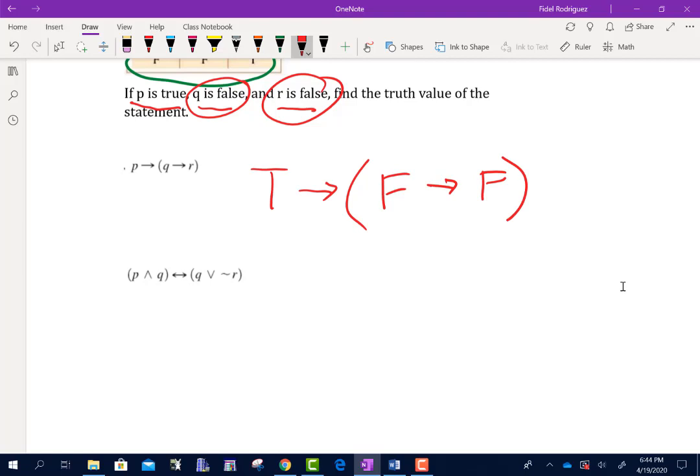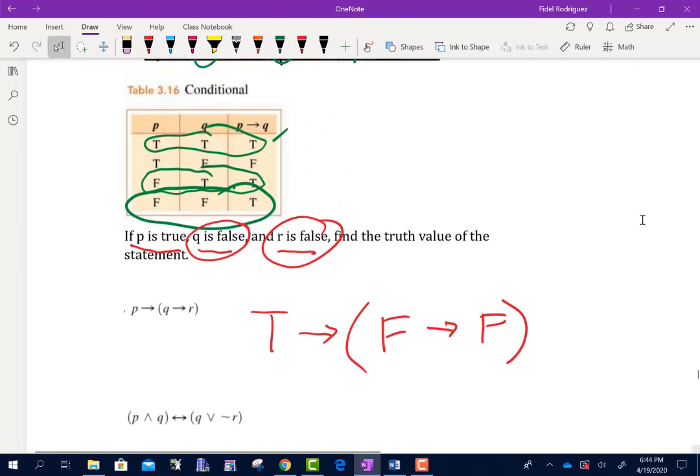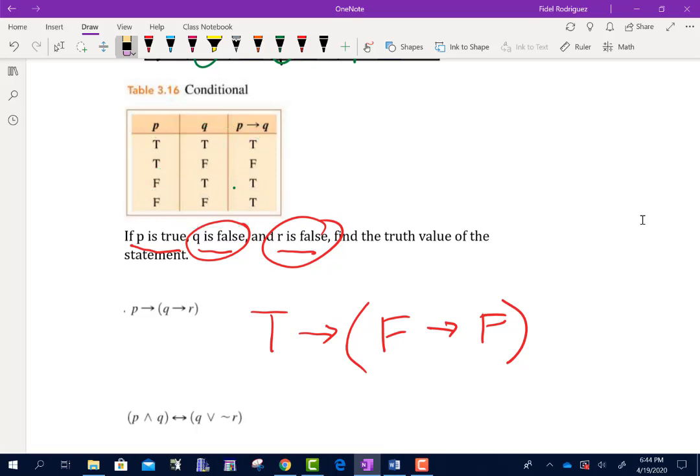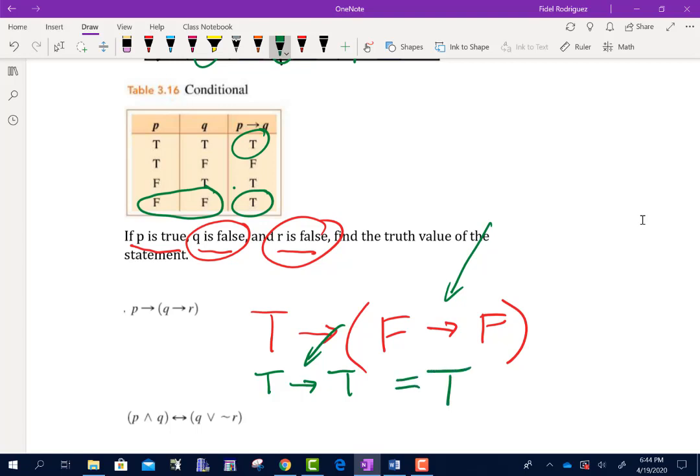So guys, if you need to, I'm going to clean up some of this mess here. All right. So look at what I'm looking at. I'm looking at the single arrow. First false, then false, that answer is going to be true. So I'm going to leave this first piece alone. So I'm going to go true to true. And now I'm still looking at the single arrow. So true to true is going to be true.